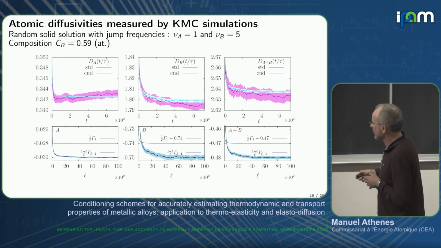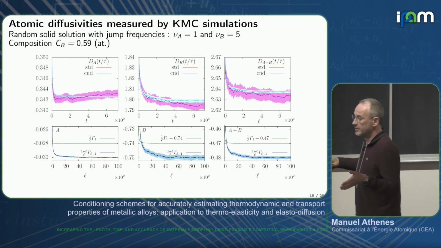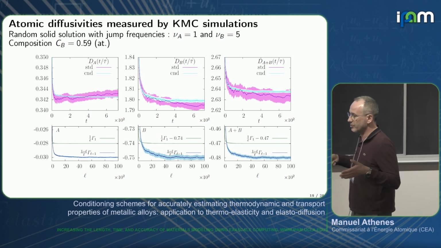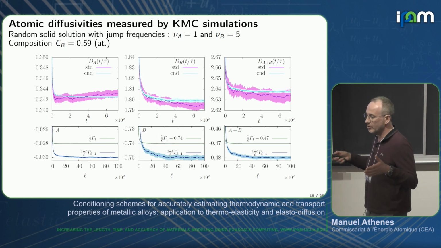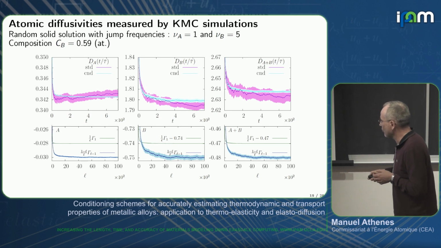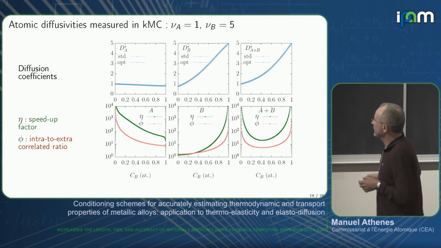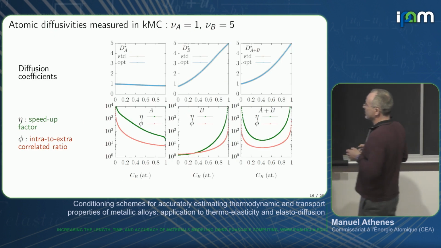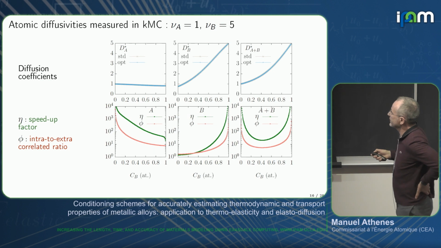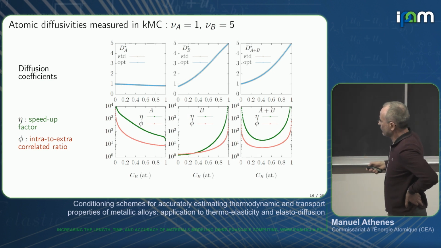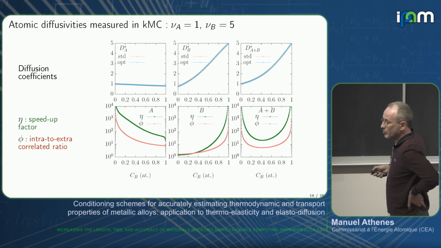The gamma are the extracorrelated part. The intracorrelated part is like an equilibrium quantity, the expectation of the conditional variance, and the extracorrelated part has all the correlation from 2 to infinity. If you look at the speed up from the variance reduction, this is the diffusion coefficient as a function of the concentration. We see that the speed up factor, computed from the ratio of the statistical variances, is quite huge.